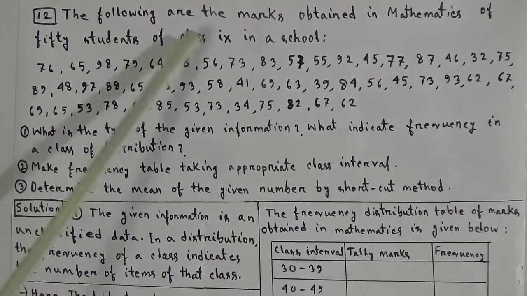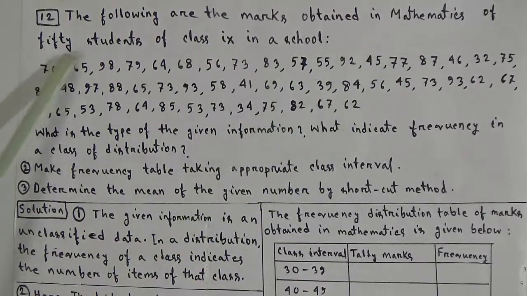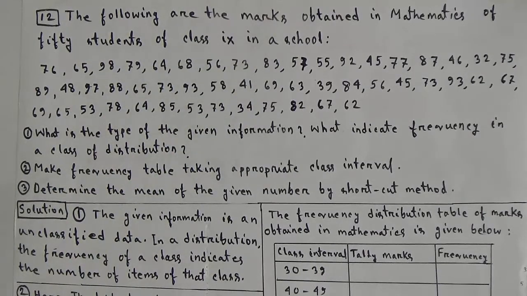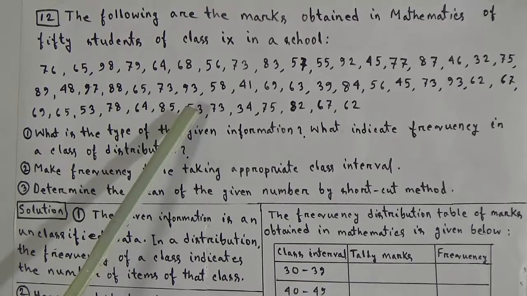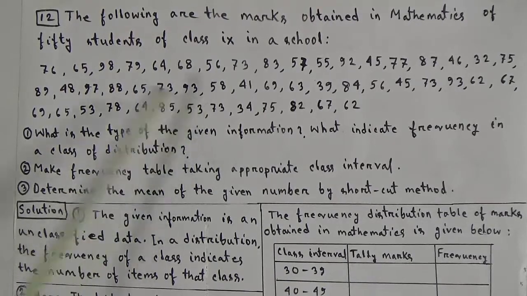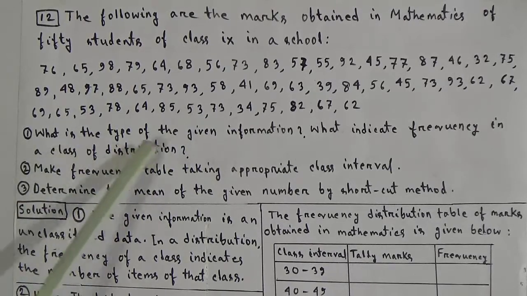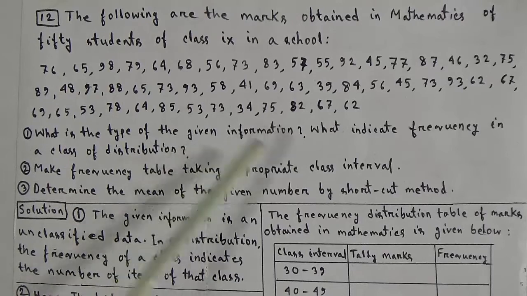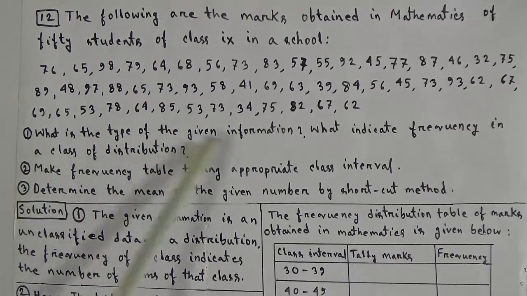The following are the marks obtained in mathematics of 50 students of class 9 in a school. Here the marks of the subject mathematics of the students of class 9 are given, and one number question is, what is the type of the given information? What does frequency indicate in a class distribution? At first, one number, what is the type of the given information?